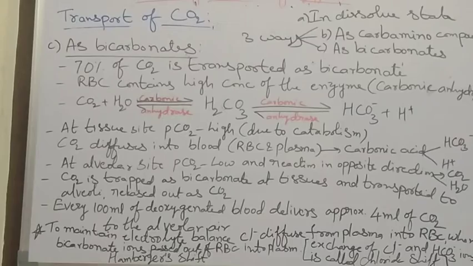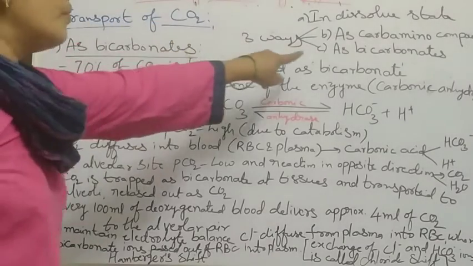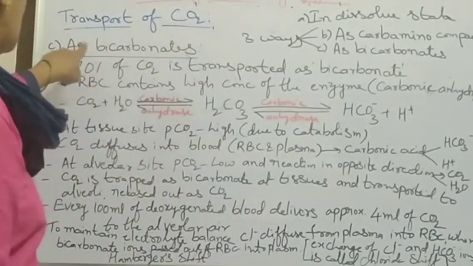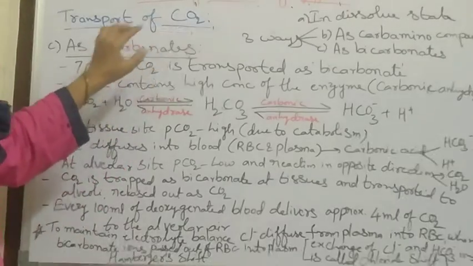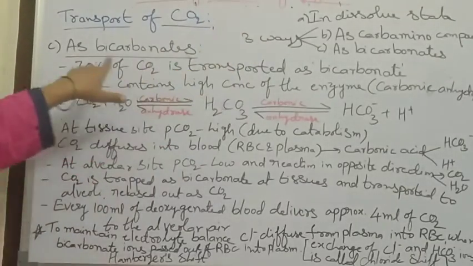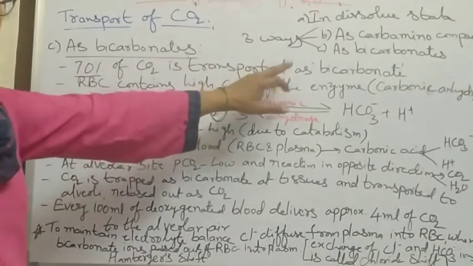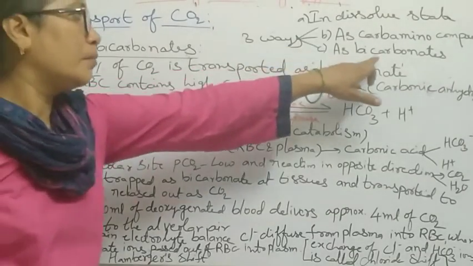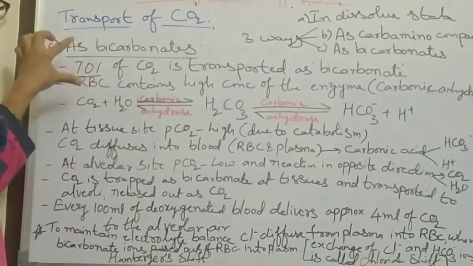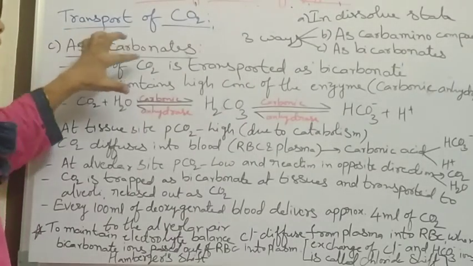Now, of these three ways, the third one is bicarbonates. Nearly 70% of carbon dioxide is transported as bicarbonates, so it transports the most carbon dioxide.